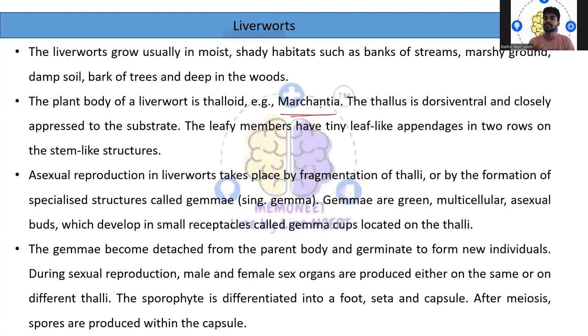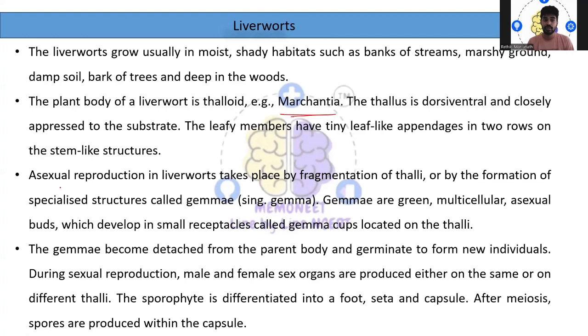That means they are closely appressed to the substrate. They're somewhat closely appressed, or they're attached to the substratum. And the leafy members have tiny leaf-like appearance that can be seen here, in two rows, and stem-like structure can also be seen here.